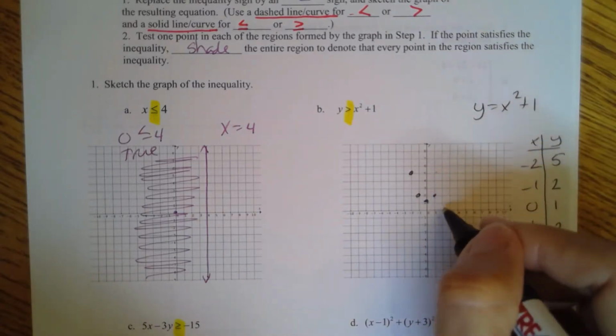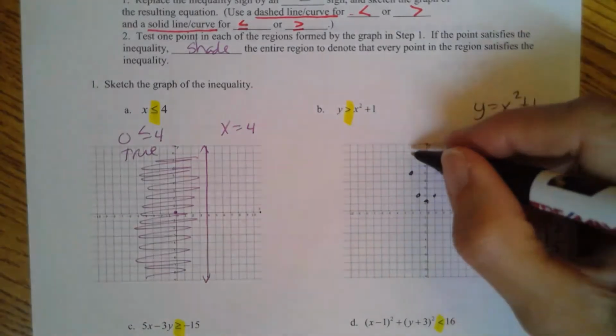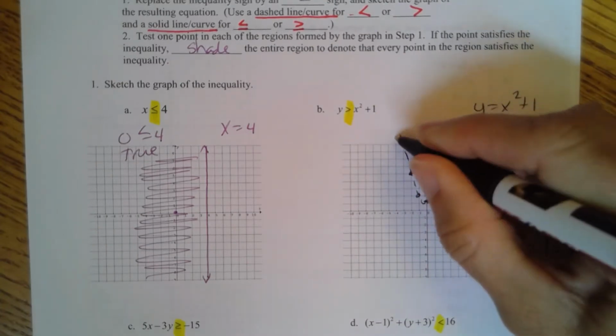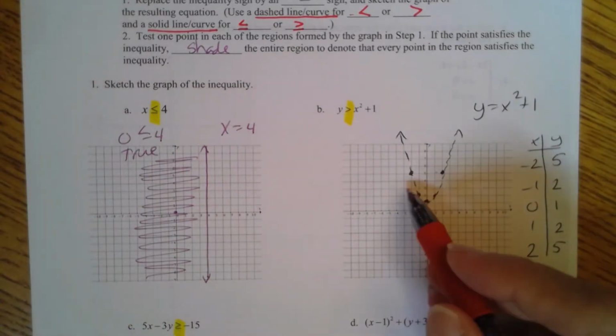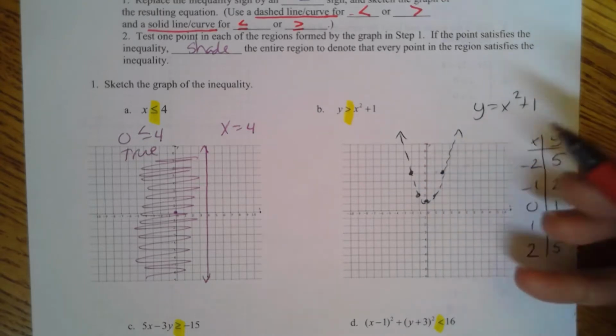But before you connect them, make sure you realize if it's solid or dotted. And this is going to be a dotted one. So make sure you have a dotted parabola. Now where is 0, 0? 0, 0 is on the outside. So if 0, 0 works, I'll shade on the outside. If 0, 0 doesn't work, then I'll shade on the inside.